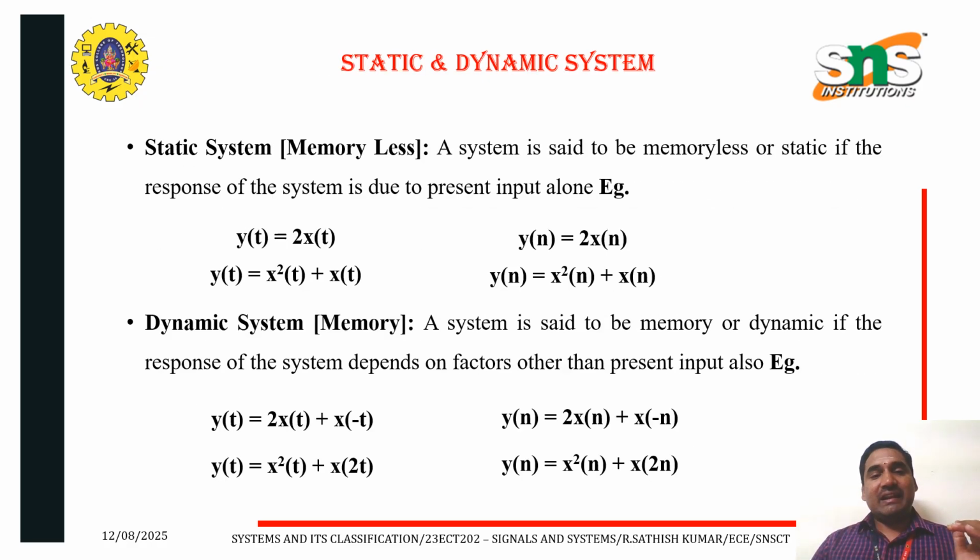Next one, static and dynamic system. A static system is also called a memoryless system. If the response of the system depends only on the present input alone, that is nothing but a static system. These are the examples of static system. Dynamic system means a system is said to have memory, or be dynamic, if the response of the system depends on factors other than the present input. These are the examples of dynamic system. If a system involves any differentiation or integration, then the system is called a dynamic system.